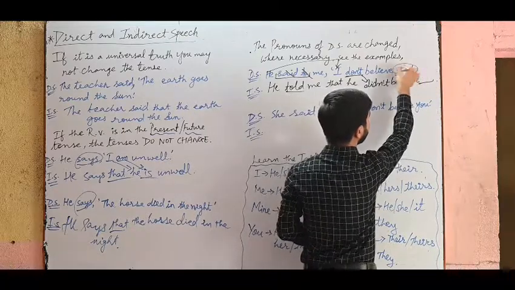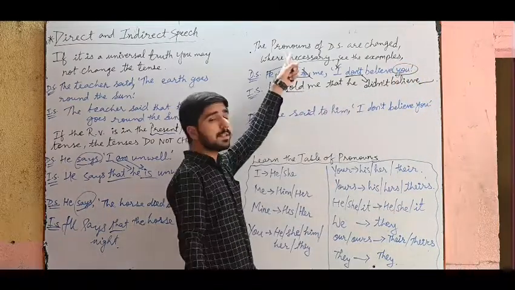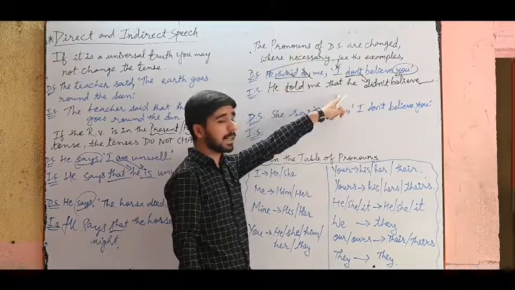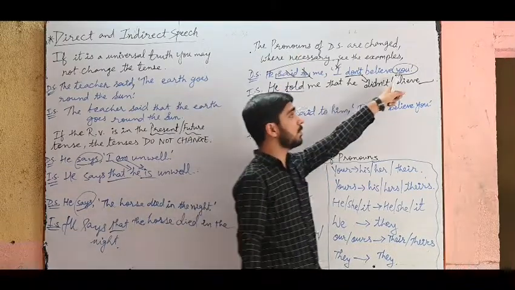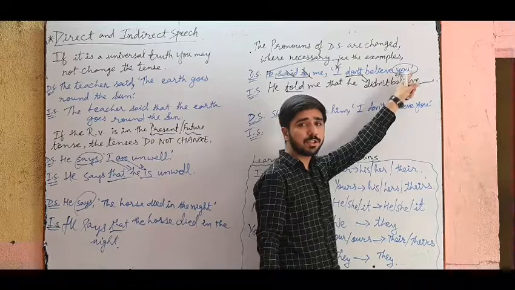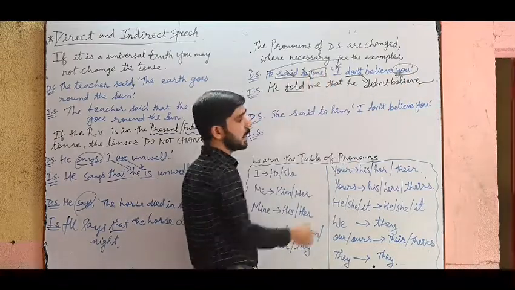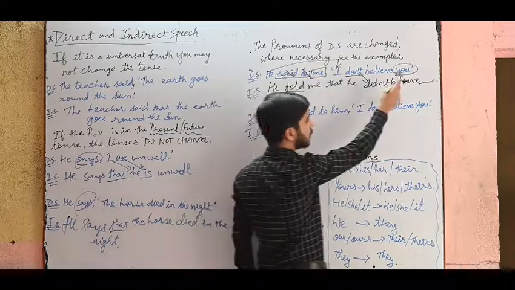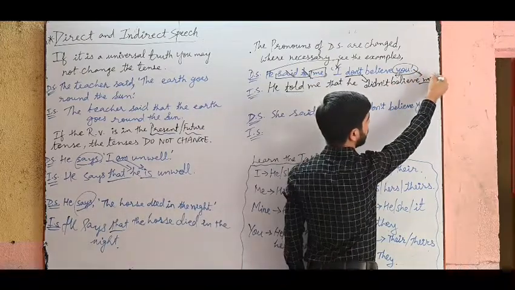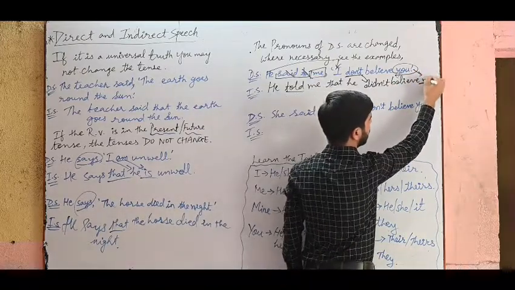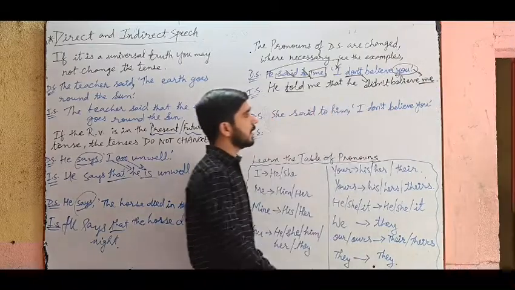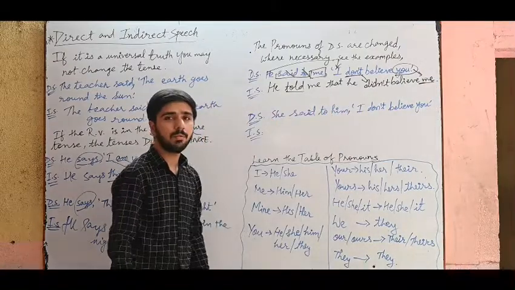Now here see, you is given. So here this is the rule. For this I had given these examples. I want you to understand how you will write the answer over here. Means you changes to what? See over here, what is the pronoun in the question? Me. So use the same pronoun here. So you changes to me. He told me that he didn't believe me. That's it.